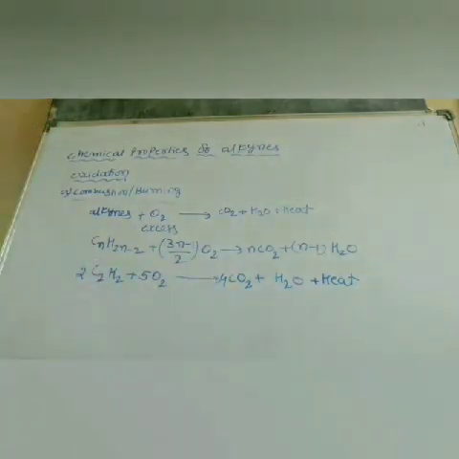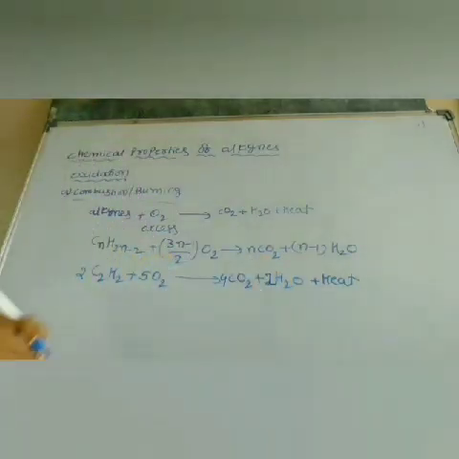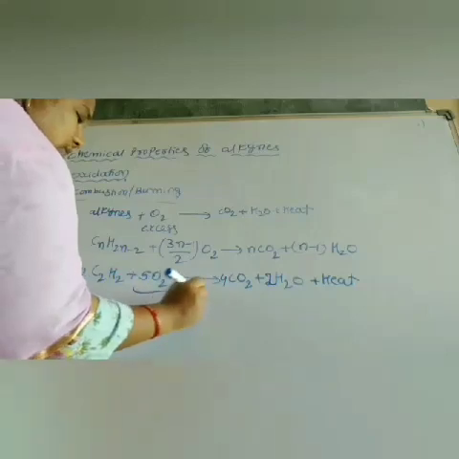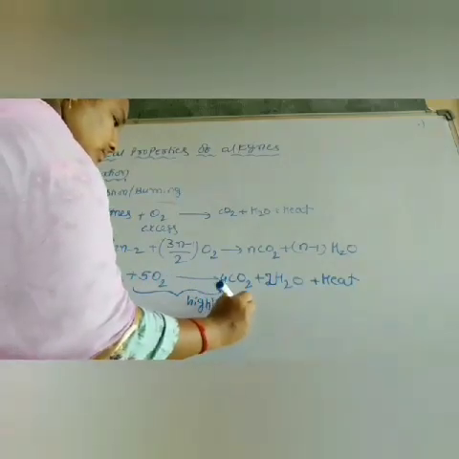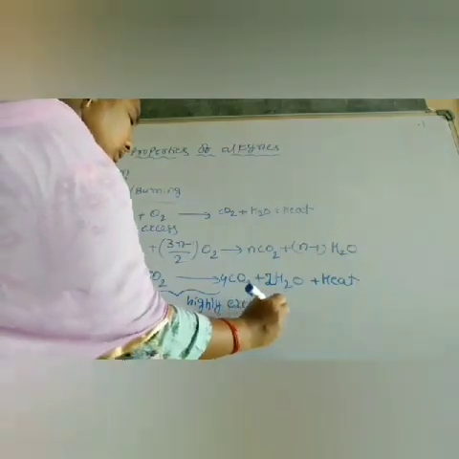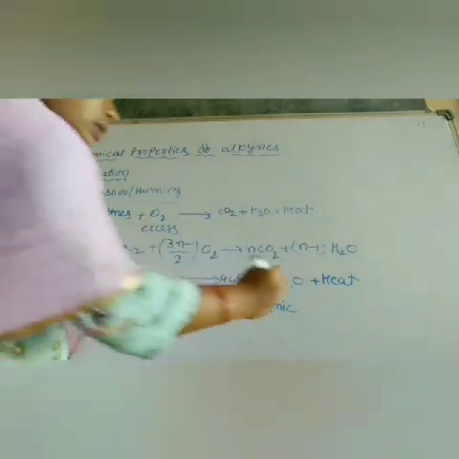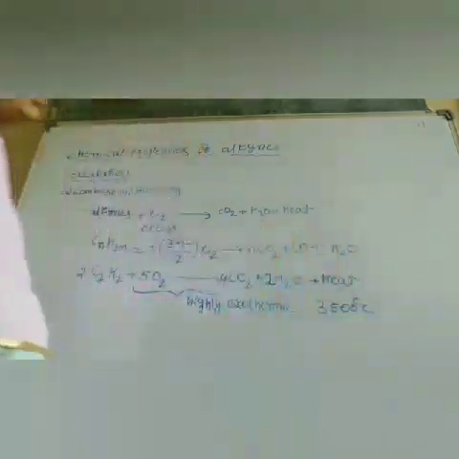So 2 moles of C2H2 with 5 moles of O2 gives 4 moles of CO2 and 2 moles of H2O. This reaction is highly exothermic. A temperature of around 3500 degrees Celsius is produced.